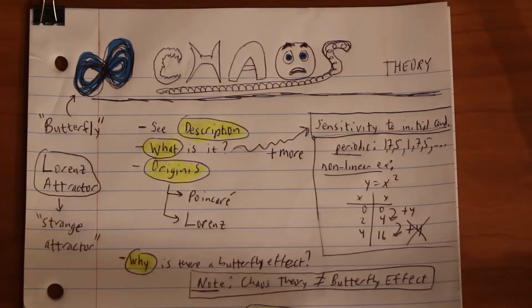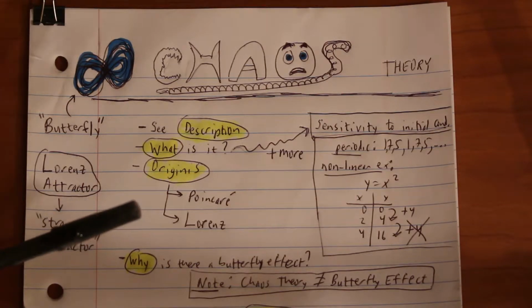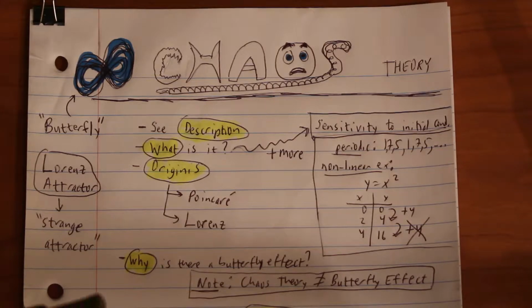Okay, so the origins. At least as far back as the 1880s, the mathematician Poincaré was studying the 3-body problem, referring to astronomical bodies and orbits. He noticed that some orbits neither go off to infinity nor approach a fixed point. Basically, there is some sort of complex behavior that is pretty hard to model. So that was one of the earliest things.